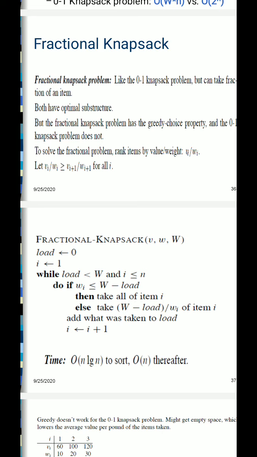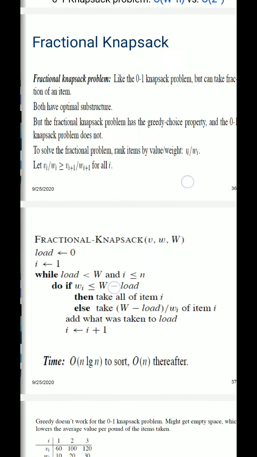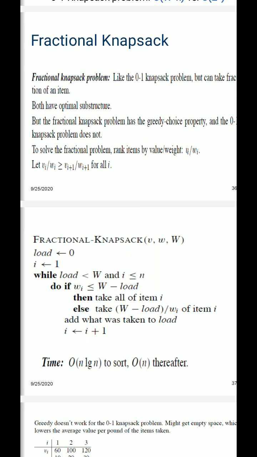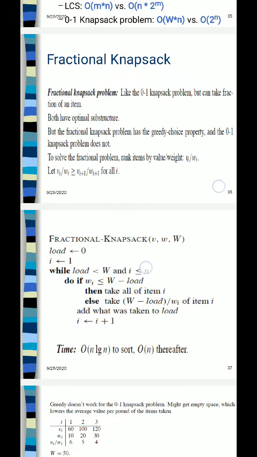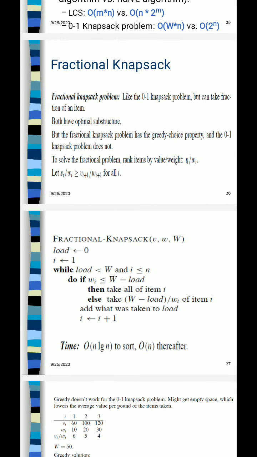Both the dynamic programming 01 knapsack and fractional knapsack have the optimal substructure, but the fractional knapsack problem has the greedy choice property and does not have overlapping subproblems.